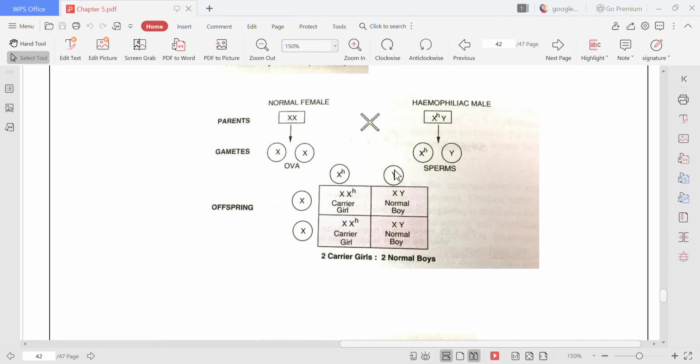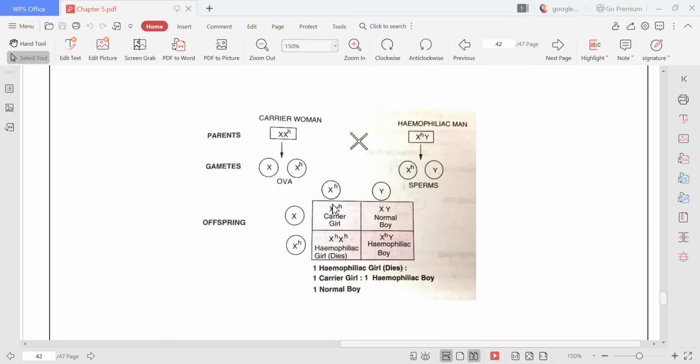Why? Because every time the boy is getting the Y chromosome from the father, the boy will not get XH from the father. So the boys will get the Y chromosome from the father, and Y is not having any gene. But the girls are always given the XH chromosome. Because of that, the girls are not normal, they are carriers.